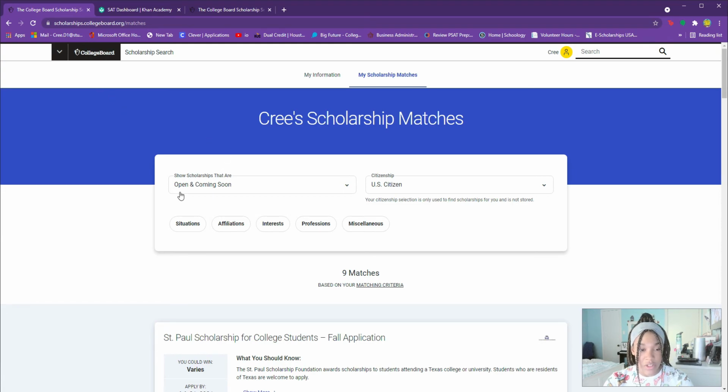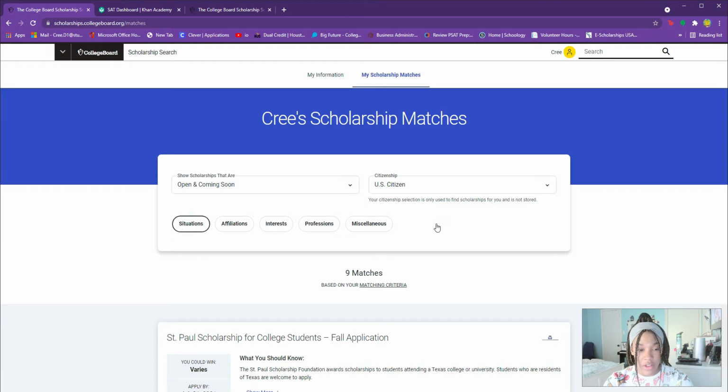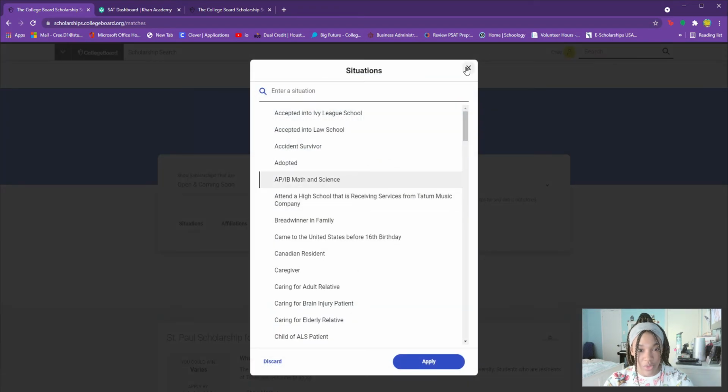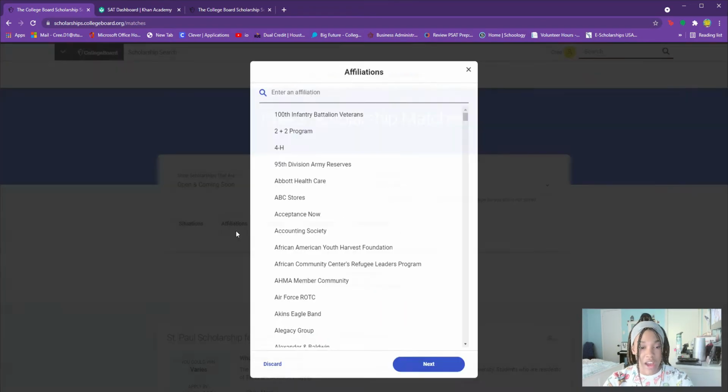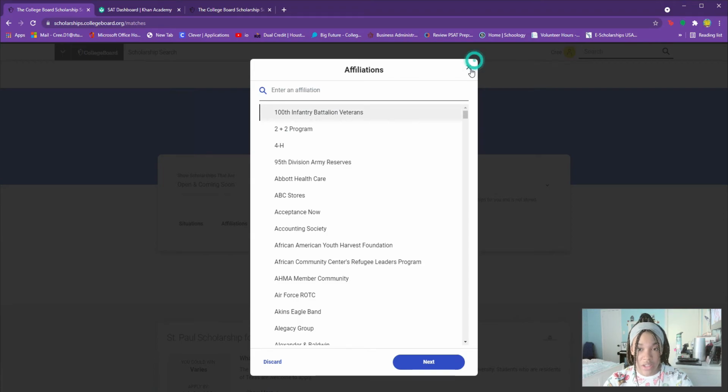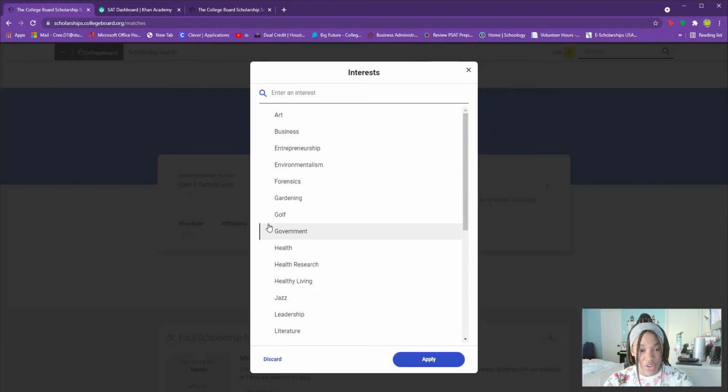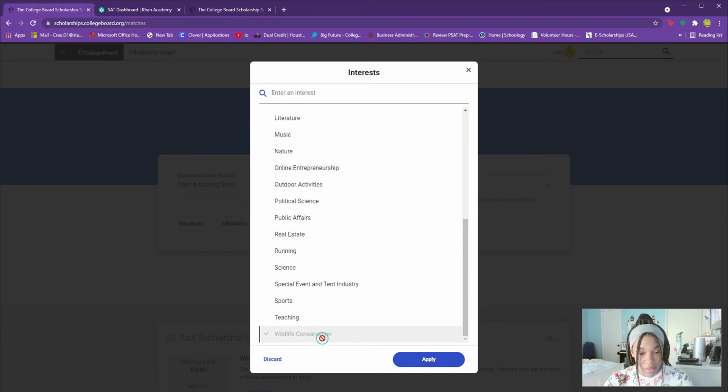So you can say scholarships that are open and coming soon, or you can do it based on a category. So situation, so certain situations that either you're in or that could help you to earn a scholarship. Affiliations, things that you're affiliated with, interests, whatever, especially if you have a unique interest, like, I don't know, is there some wildlife conservation?